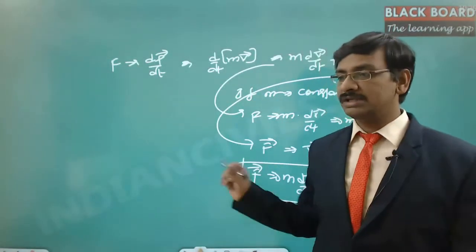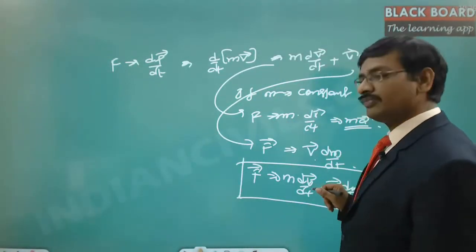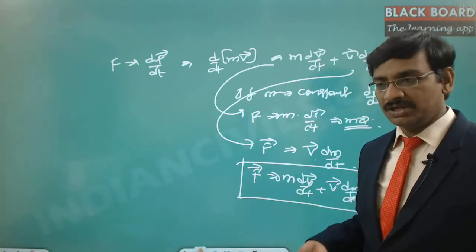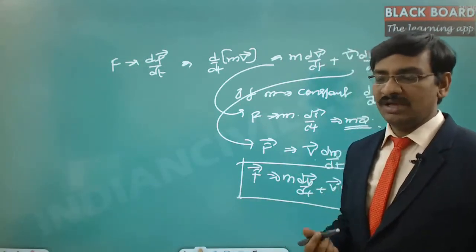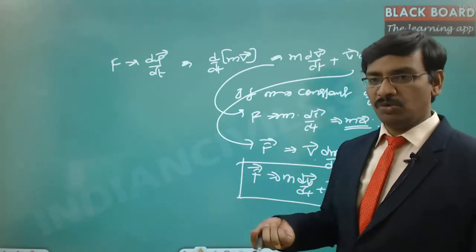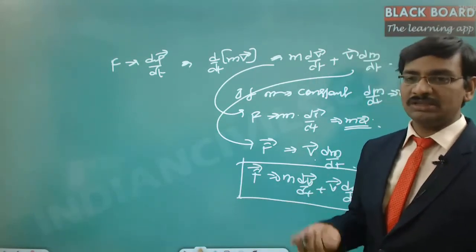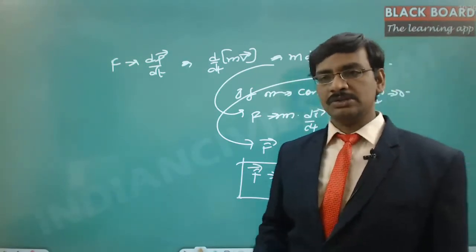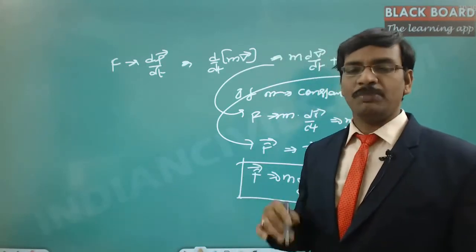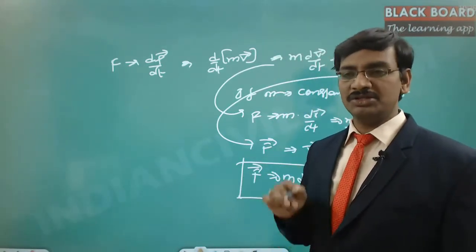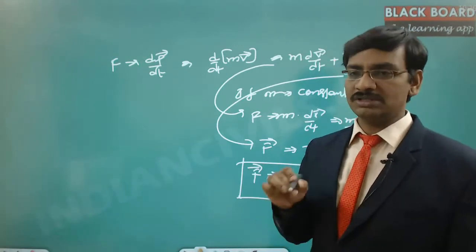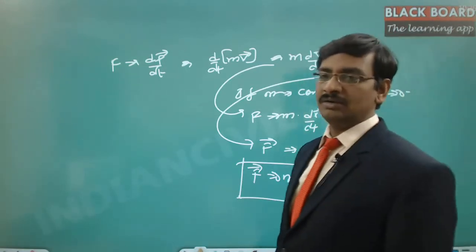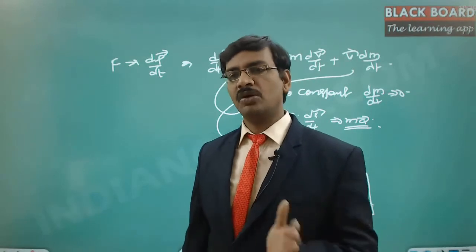Now the force is related to the acceleration, that is dv by dt. The force is related to the acceleration, acceleration is related to the velocity, and velocity is related to the displacement. Whenever there is a force, obviously it is expected that there is a movement, hence we have to be doing certain work. Whenever there is work, obviously there is a change of energy, or a transfer of energy from one point to another. So you are applying energy and converting that energy into work, and the work is converted into force, and the force is converted into acceleration. Acceleration is converted into velocity, and velocity is converted into displacement. Finally, what we are looking at is the change of position from one location to another.